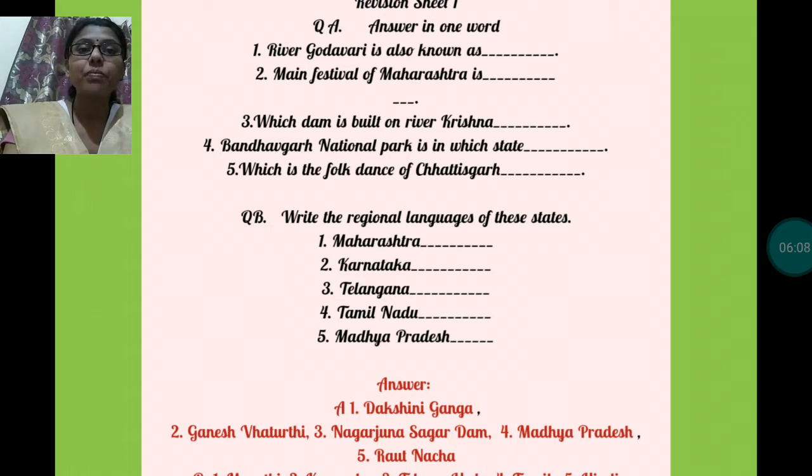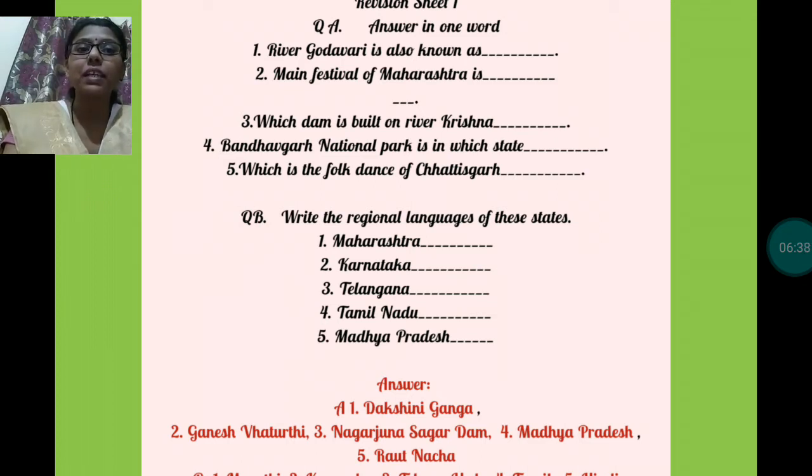Okay. Main festival of Maharashtra. Many festivals are celebrated in different states. In Maharashtra, the main festival is Ganesh Chaturthi. Next one is, which dam is built on river Krishna? The name of the dam is Nagarjun Sagar Dam.